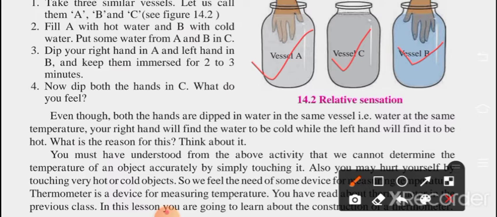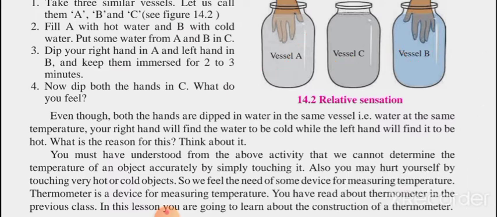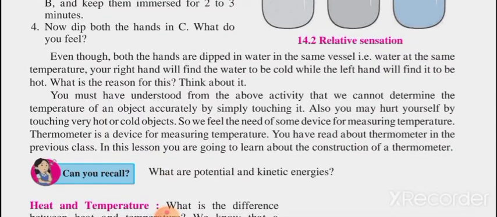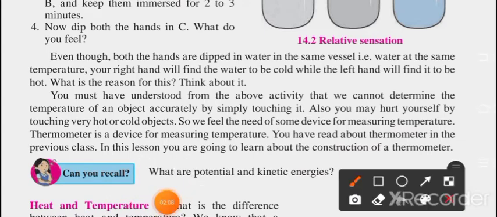So what is the reason behind it? How can we find out? We understand from this activity that we cannot determine a proper temperature by dipping the hand. So we should know how to measure temperature, and there is an instrument for that, called a thermometer. With the dipping of a hand we cannot find the temperature.